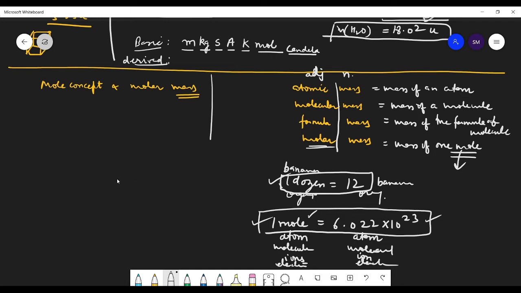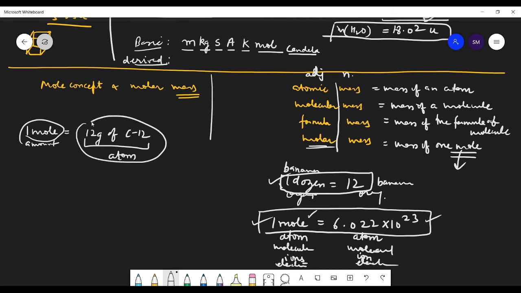So 1 mole is the amount of a substance. 1 mole amount we are talking about contains as many particles as are in 12 grams of carbon 12 atom. So the number of atoms present in 12 grams of carbon 12, we take that number of atoms as 1 mole. Is this clear?